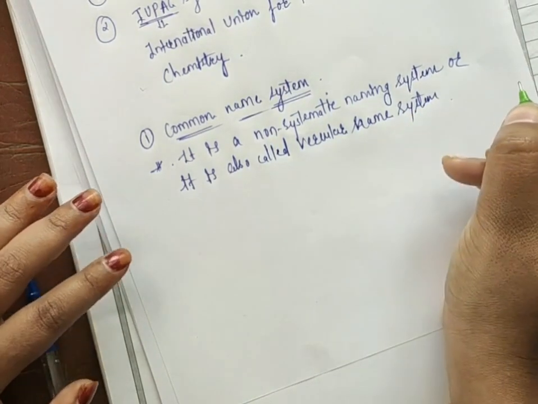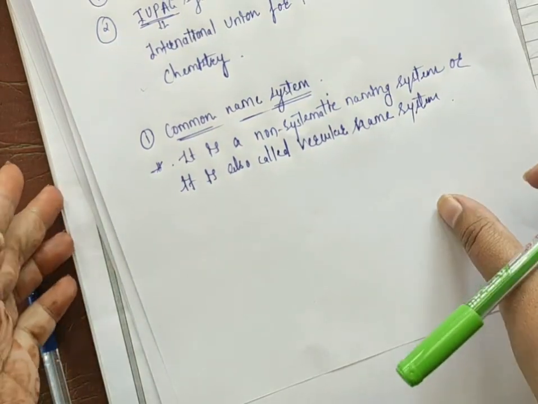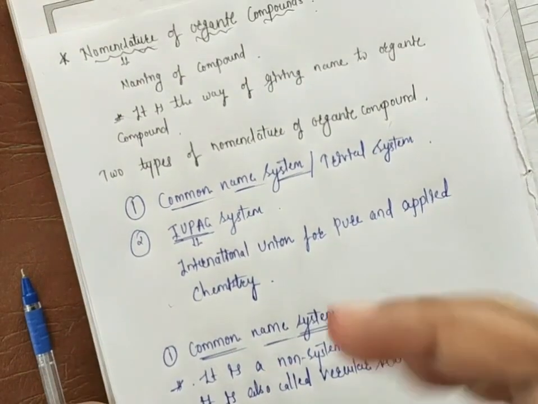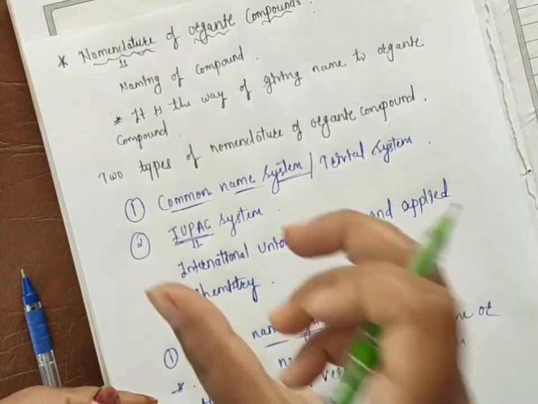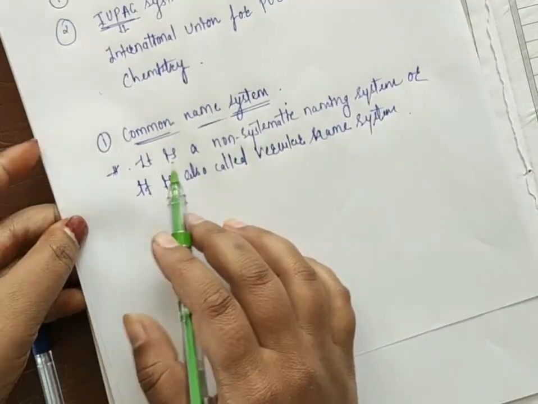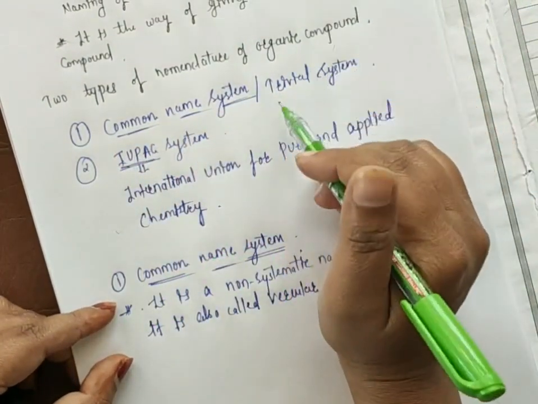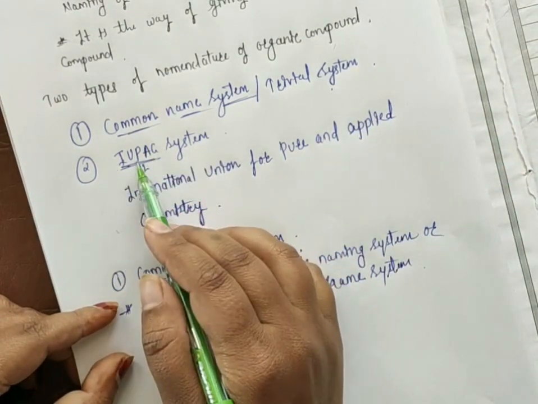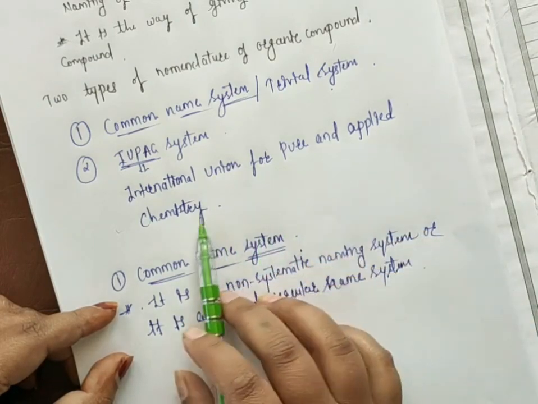Okay. So what did I say first? Why do we do nomenclature for an organic compound? For the identification of a particular organic compound, this nomenclature will be given, or the name will be assigned to the given organic compound. After that, this nomenclature has two types. First is the common name system and second is the IUPAC name system. The common name system is also called the trivial system, and the full form of IUPAC is International Union for Pure and Applied Chemistry.